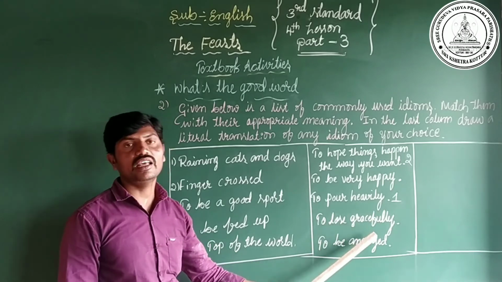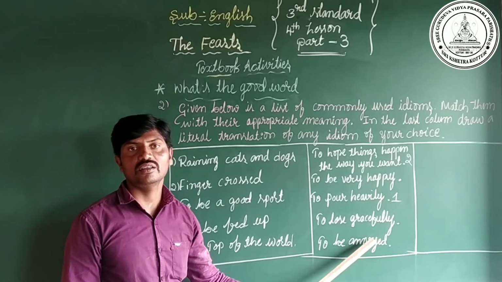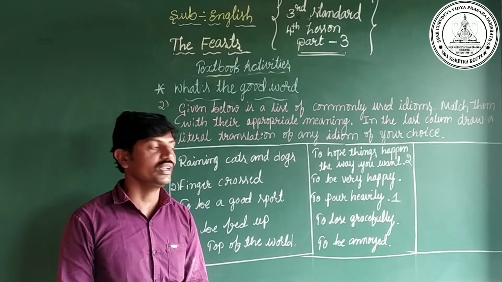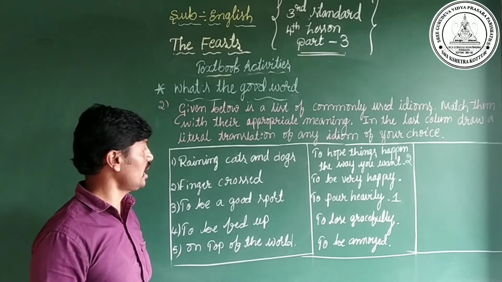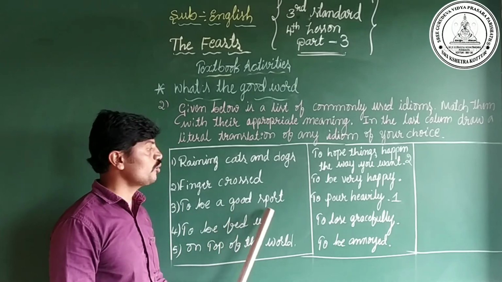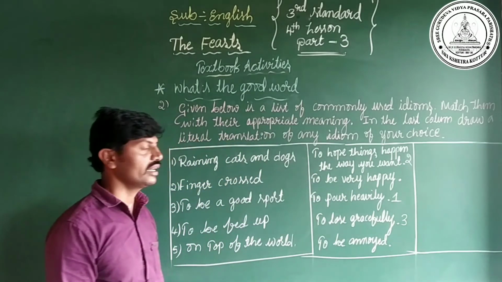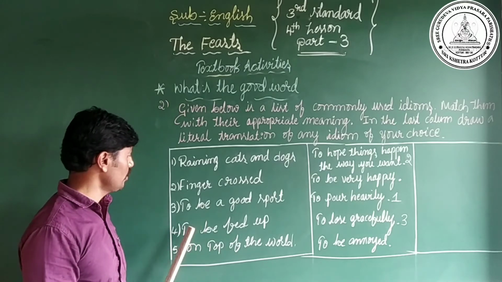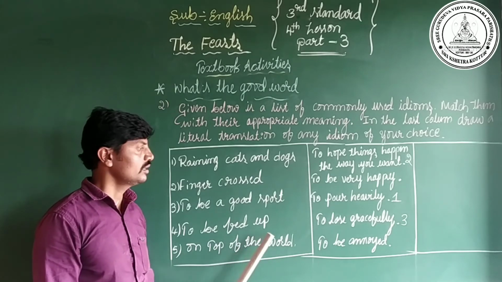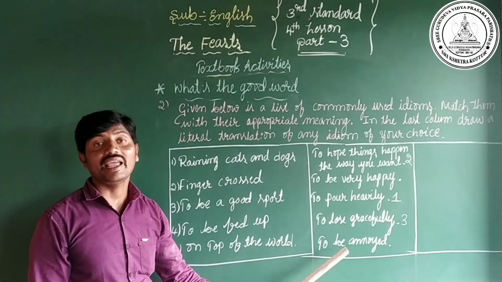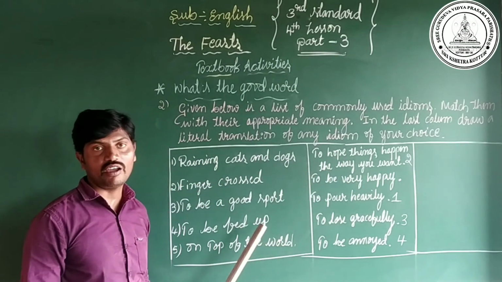To lose gracefully, or to be generous, cheerful in a difficult situation. Also we can say that to be a good sport means to be cheerful or generous in a difficult situation, or to lose gracefully. So we have to match. Third one, to lose gracefully. Yes, fourth one is to be fed up. To be fed up means to be annoyed, to be angry. So we have to match, for fourth one, to be annoyed.